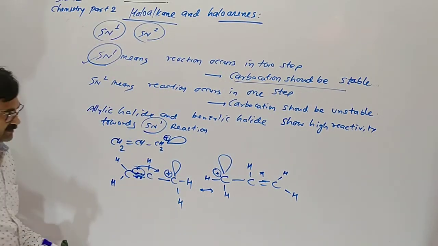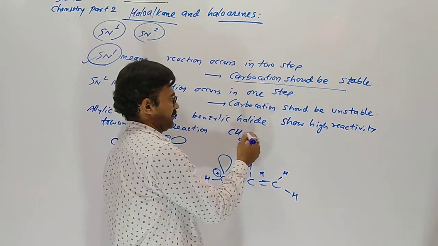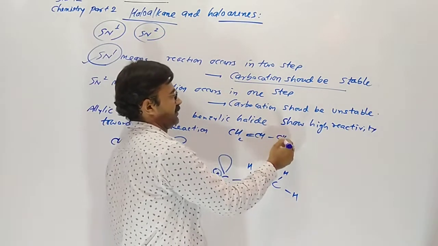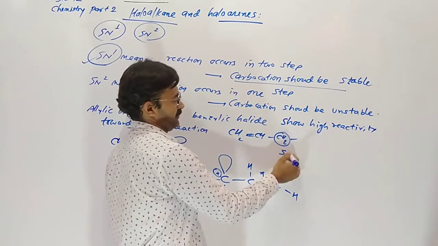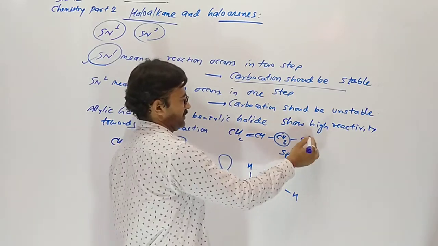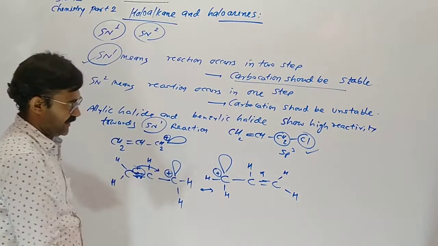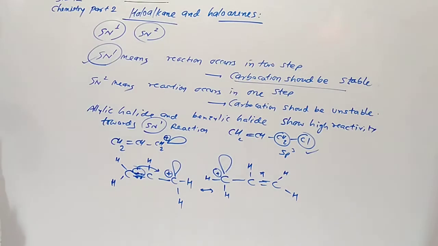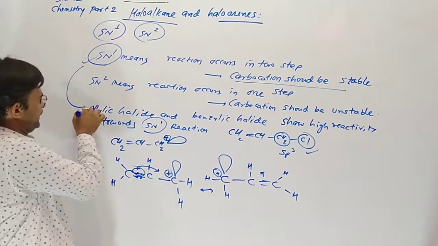So remember, allylic means there is a carbon double bond, then a single bond to an sp3 hybridized carbon, and then the halogen. So allylic halide gives SN1 reaction.